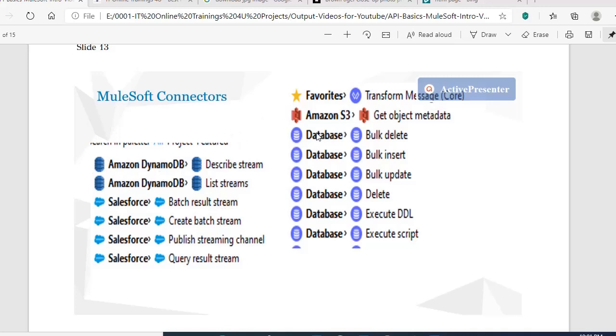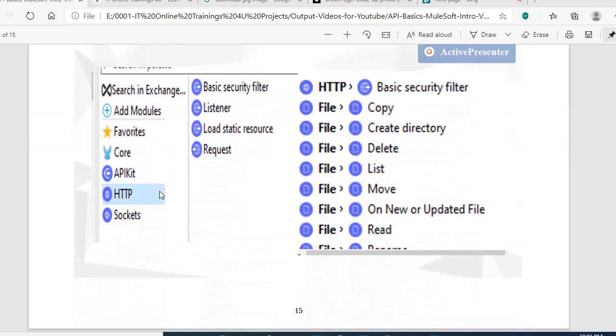Let's say you would like to get details from a database, MuleSoft has database connectors. If you need to send any data to a Salesforce application, MuleSoft has a Salesforce connector. These are the Amazon Web Services, AWS connectors. If you would like to send details to DynamoDB, an AWS product, it will send the details by using this connector. So we have a lot of connectors in MuleSoft to connect with each other, and it will transform